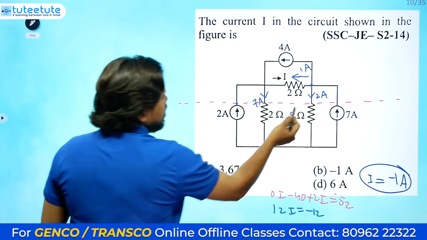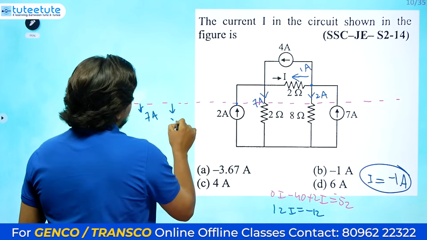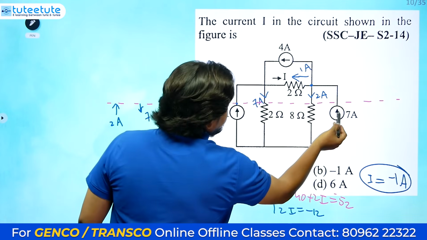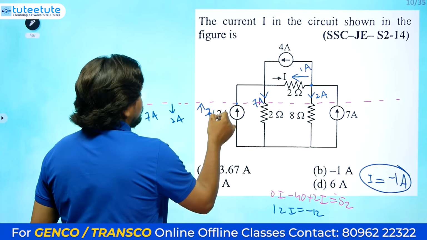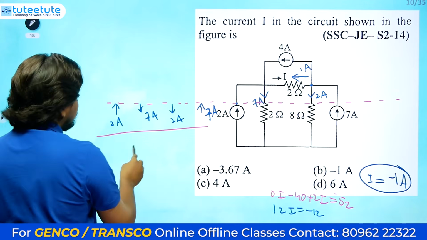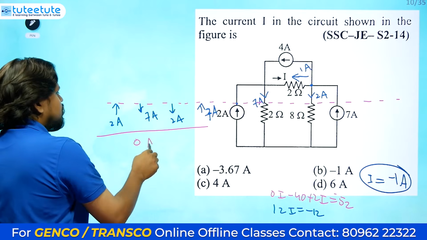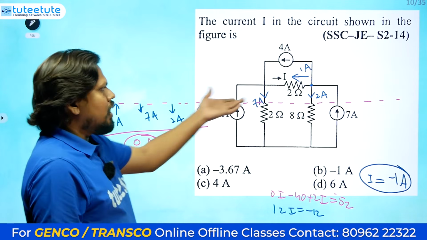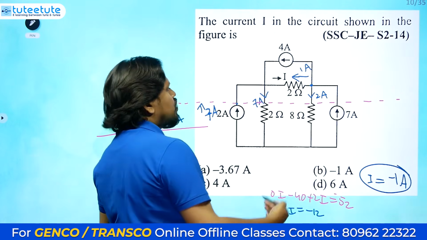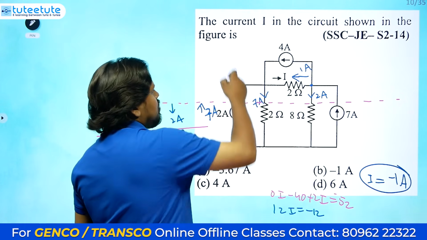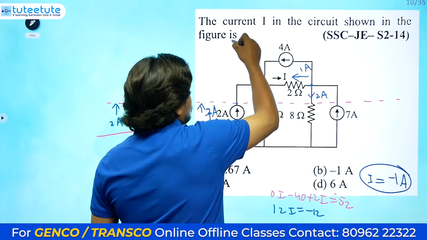Like this, here 2 amperes is coming like this, and here 7 amperes will be going like this. If you add all these things, you will get 0 only. So 0 amperes. Understanding? Not only here, anywhere, any line you can draw across, or you can draw any other thing also. Let me draw here like this. Anything.